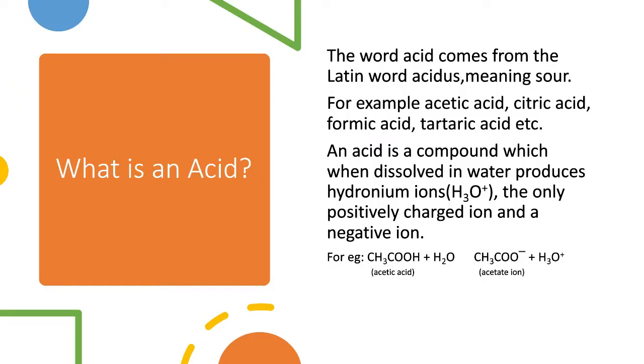Today we are going to talk about what is an acid. The word acid comes from the Latin word acidus, meaning sour. The sour taste of some food is due to the acids that they contain. How do I define an acid? An acid is a chemical compound which, when dissolved in water, produces hydronium ions or H positive ions, the only positively charged ion, and a negative ion.